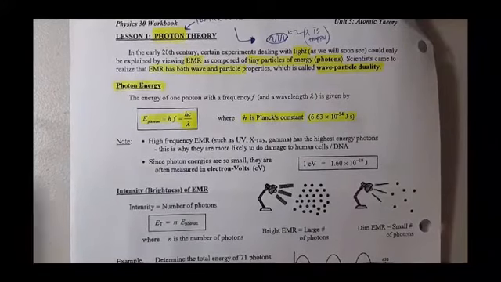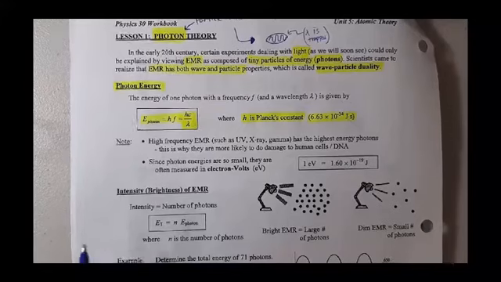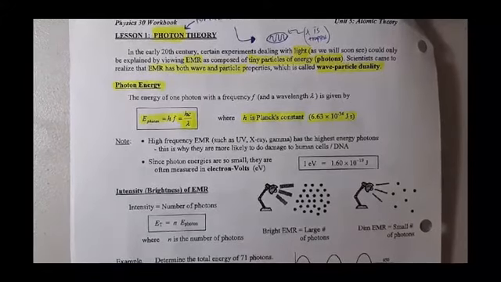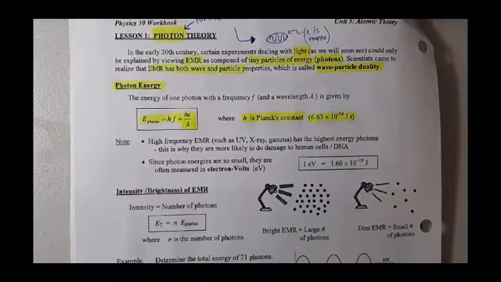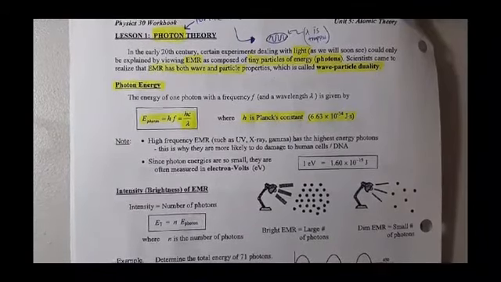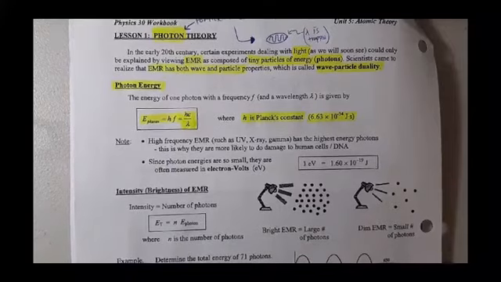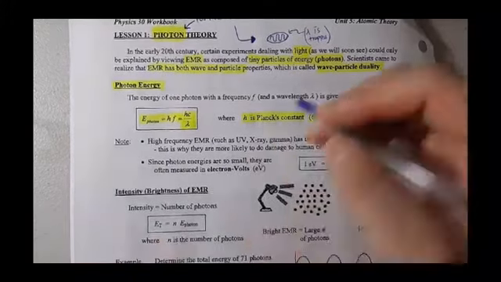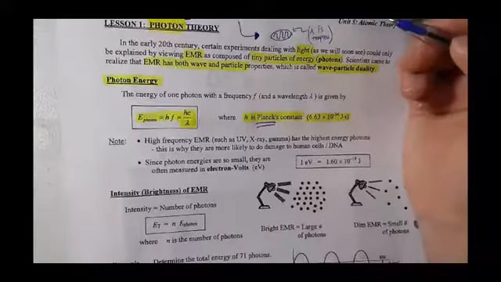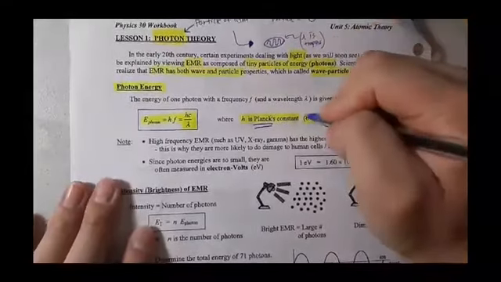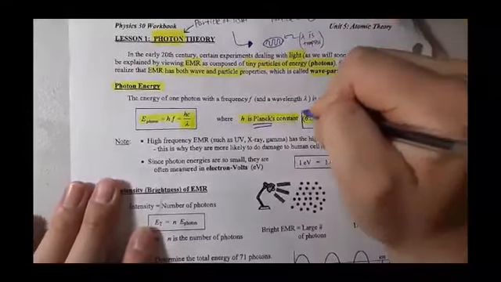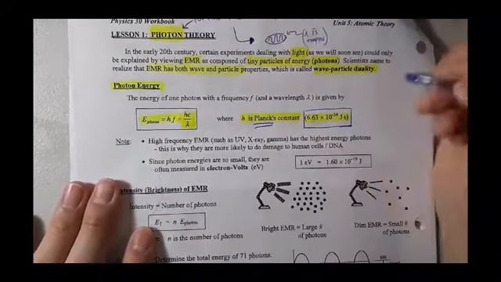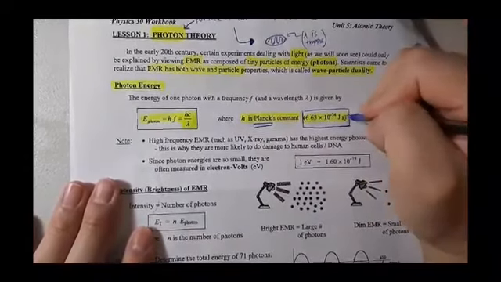Planck is one of those well-known physicists who also played a huge role when it comes to talking about time and the concept of time, general relativity. He played a huge role in Einstein's discoveries too. But long story short, we need to understand at the high school level that h is Planck's constant. And Planck's constant is given to you as 6.63 times 10 to the power of negative 34, and the unit is joule second.